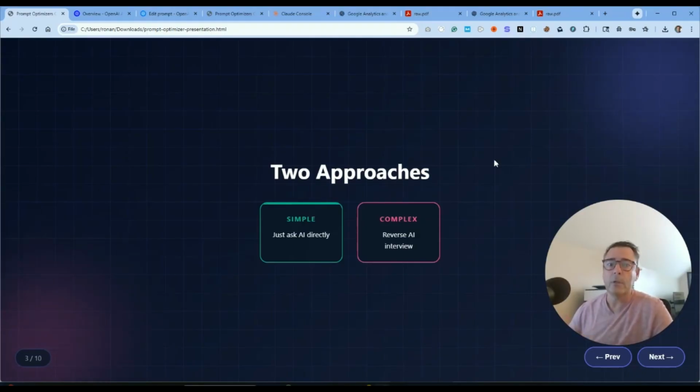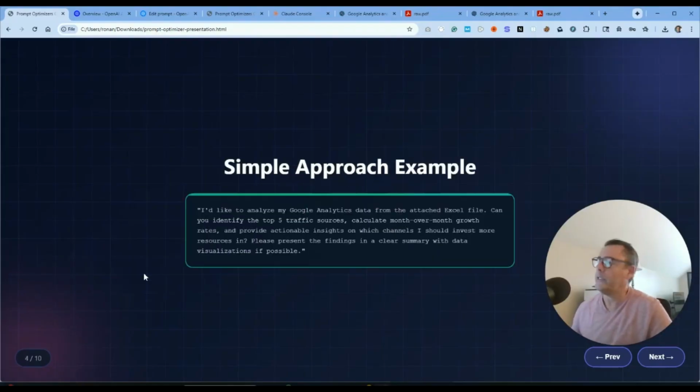Where a typical method is to use the reverse AI interview. So the simple approach here, I'm going to use this example: I'd like to analyze my Google Analytics data from the attached Excel file. Can you identify the top 5 traffic sources, calculate month-over-month growth rates, and provide actionable insights on which channels I should invest more resources in? Please present the findings in a clear summary with data visualization if possible.